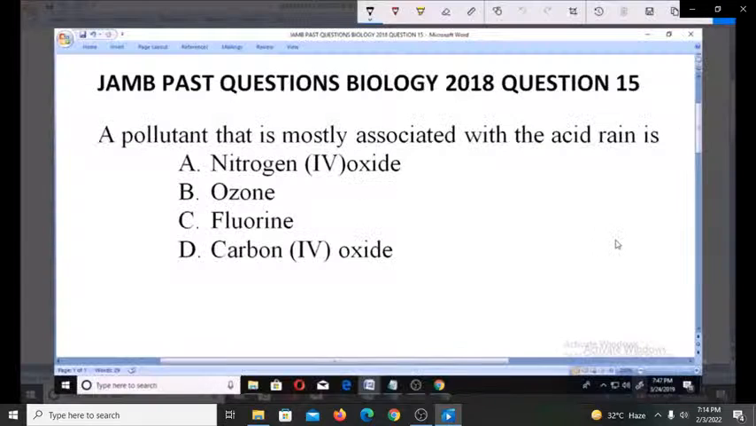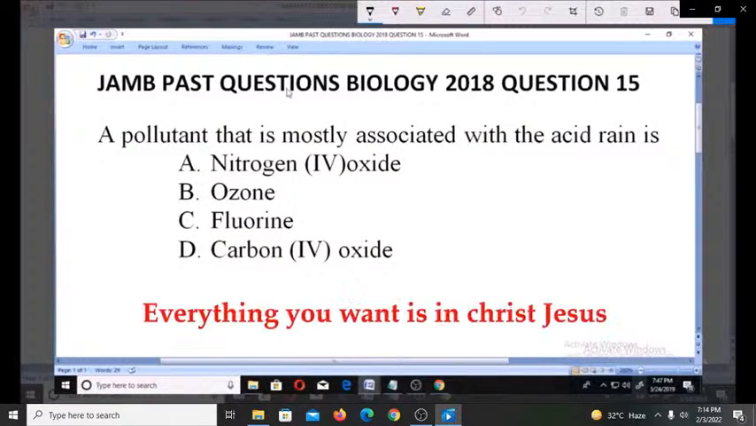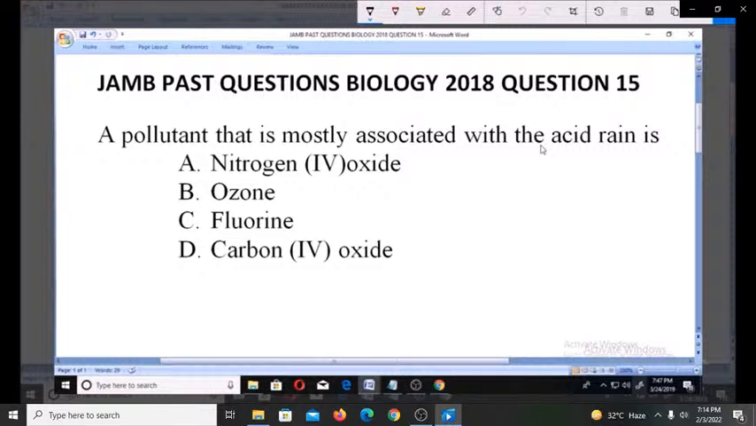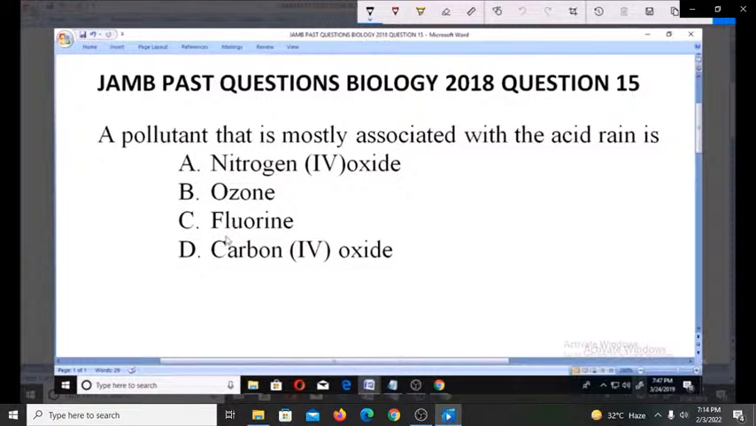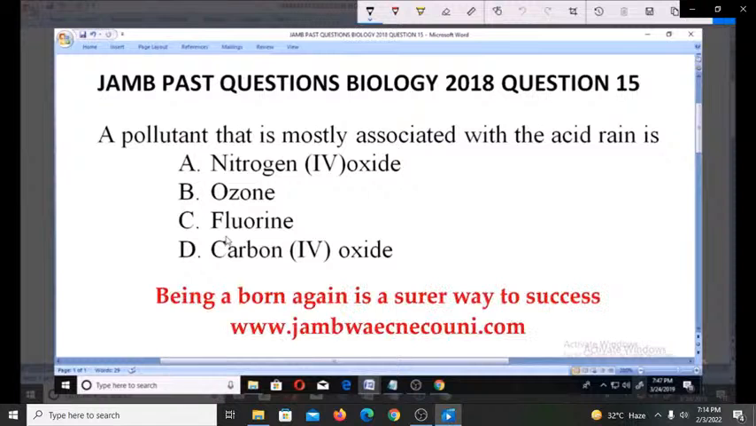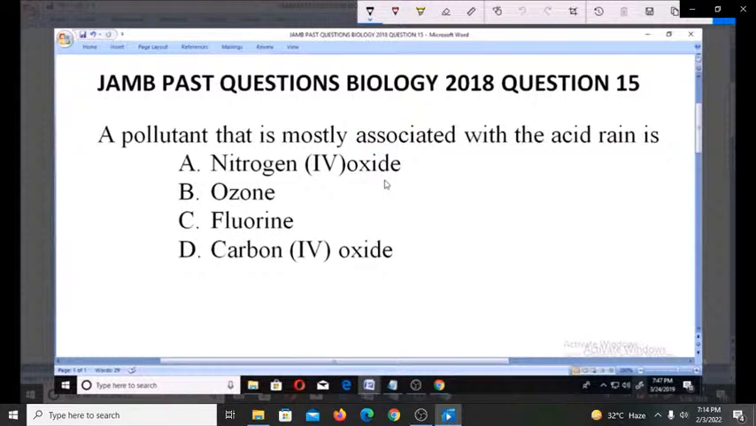Hello, welcome. Let's look at these JAMB past questions, Biology 2018, question number 15. A pollutant that is mostly associated with acid rain is A. Nitrogen(IV) oxide, B. Ozone, C. Fluorine, D. Carbon(IV) oxide. Now, whenever you hear about acid rain, your mind should always go to nitrogen(IV) oxide.